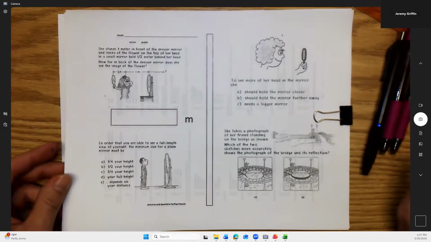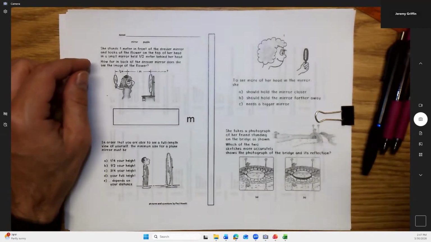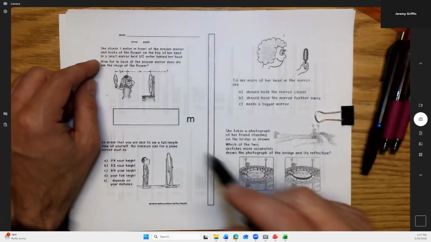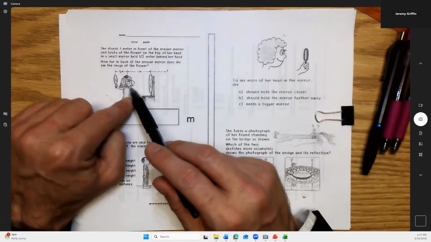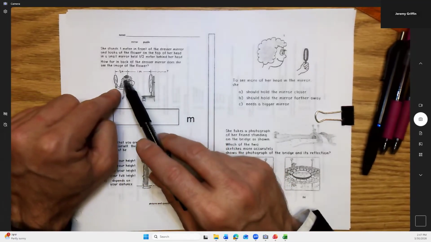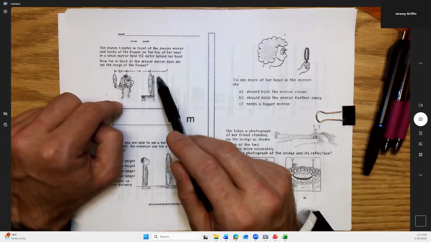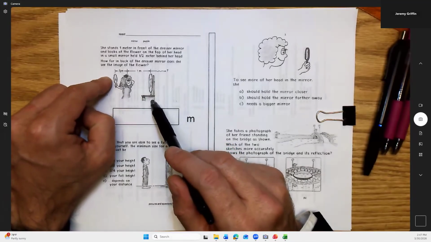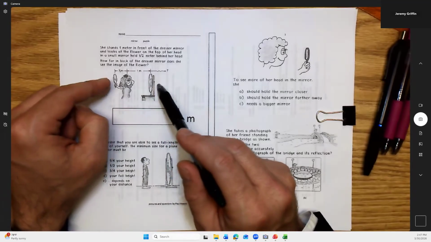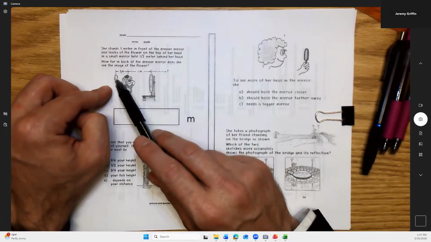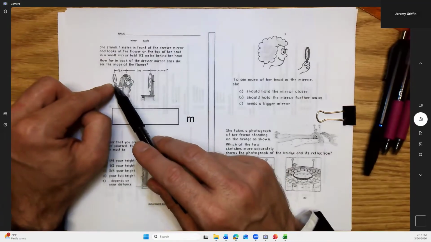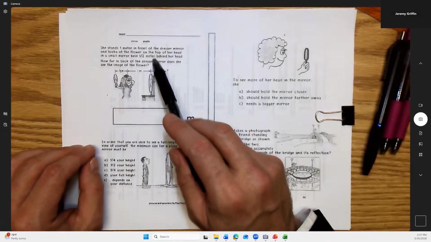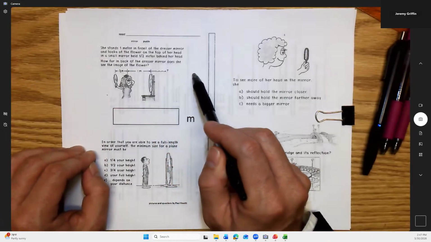All right, so let's look at these mirror puzzles. You guys remember doing ray diagrams, and it looks like these are plane mirrors. So we've got this lady standing 1 meter in front of a mirror, and say she wants to look at this flower on top of her head, but she can't see it directly in this dresser mirror. Instead, she can see the reflection in this handheld mirror. She's looking at the reflection of the flower, and this handheld mirror is half a meter behind her head. So how far in back of the dresser mirror does she see the image of the flower? Starting from the plane of the dresser mirror and going backwards, how far away is that reflection?